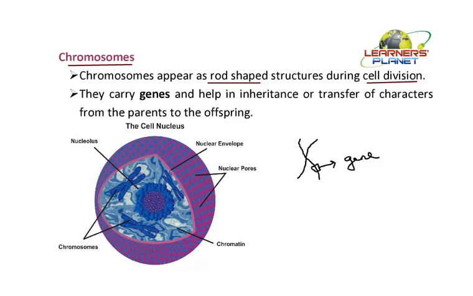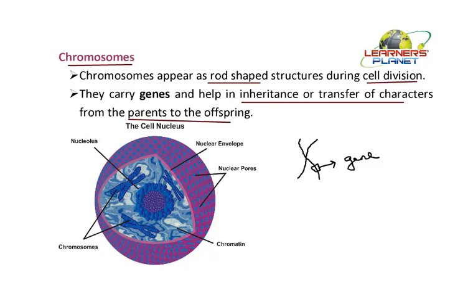Further, these genes are actually inherited during cellular reproduction. What does that mean? Genes are the units which help in the inheritance or transfer of characters from one generation to the next, that is, from the parental generation to the offspring. Now this parent to offspring transfer can happen in two different ways. Either during the reproduction process, when new individuals are being formed. How is the new individual formed?